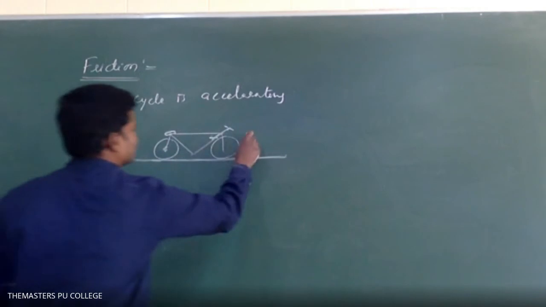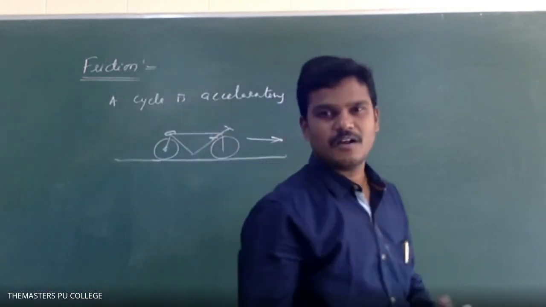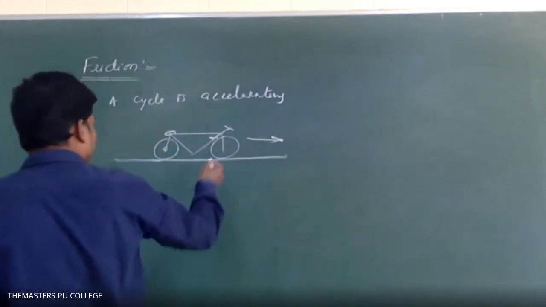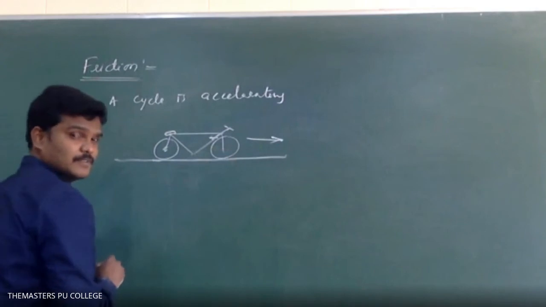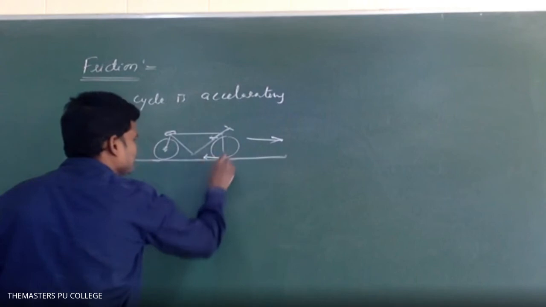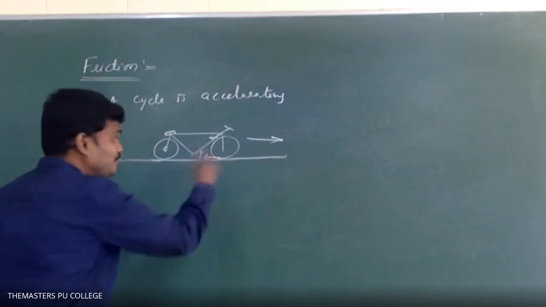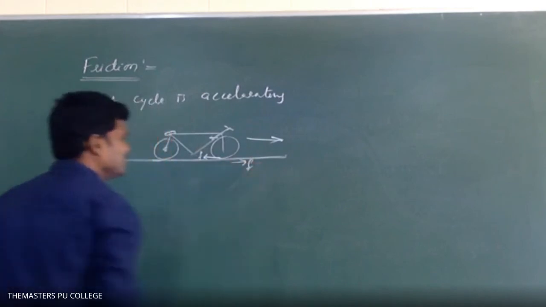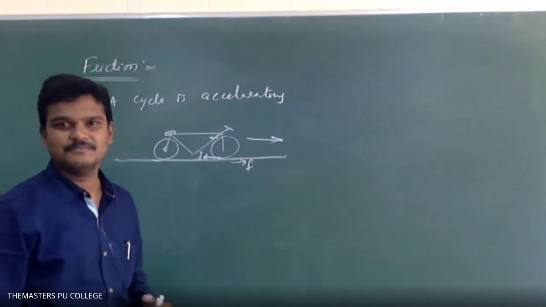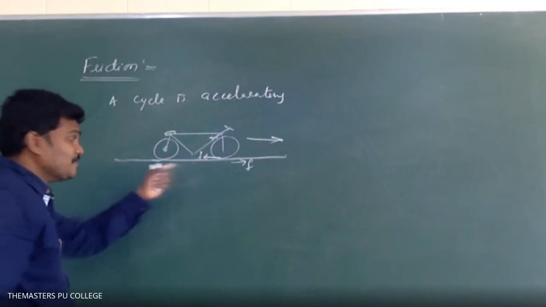A cycle is accelerating with a certain acceleration. Tell me the direction of friction on the front and back wheel. On the front wheel, the frictional force is backward. This is the direction of the frictional force. On the floor, forward. Keep in mind. Like the person I drew just now, on the front wheel the frictional force is backward.